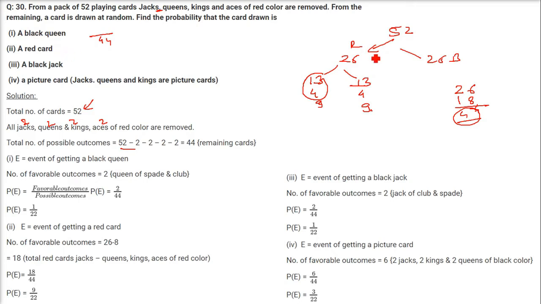Now first is a black queen. Black queen, we are not interested here. So black, of course, we will have 2 suits here. One queen will be here, one queen will be here. But in all, we have just 44 cards. So 2 by 44.